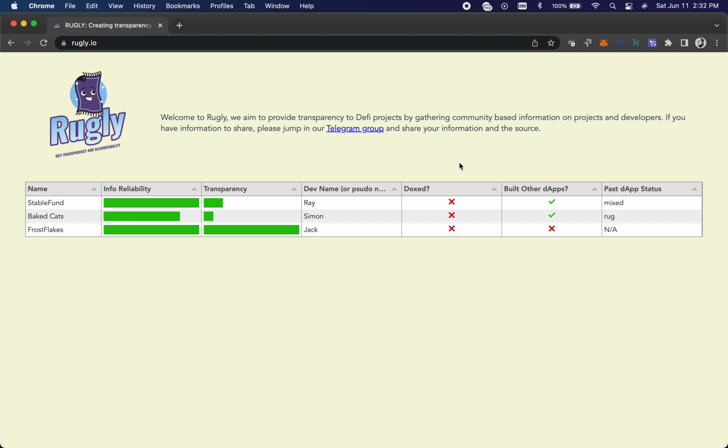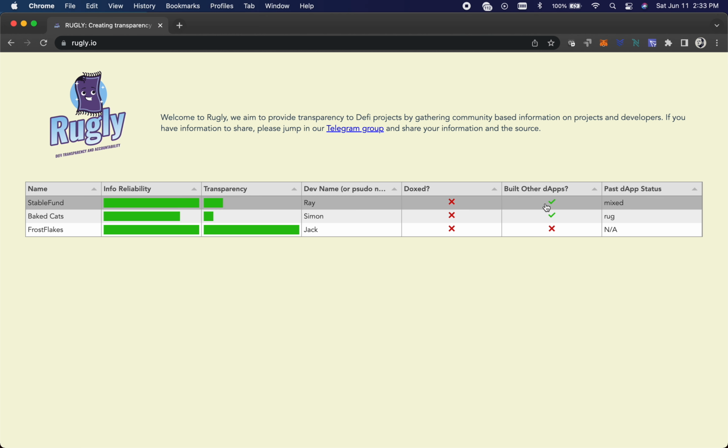but it doesn't mean the dev rugged. So for instance, like this one, Stable Fund, I put Ray, he was a developer of Stable One, and they had a code problem, and it doesn't mean that they rugged everybody. They tried to provide refunds for people, but they had some code problems. It doesn't mean that they actually rugged. That's why I put a mixed status, because they launched a token, they launched NFTs, they launched all these ROI dApps. They just kind of ran their course. I think even their token is still going today. So it doesn't mean it's rug or not.